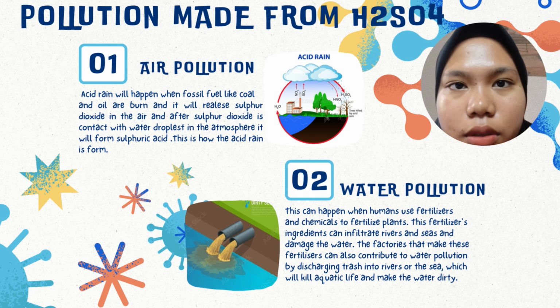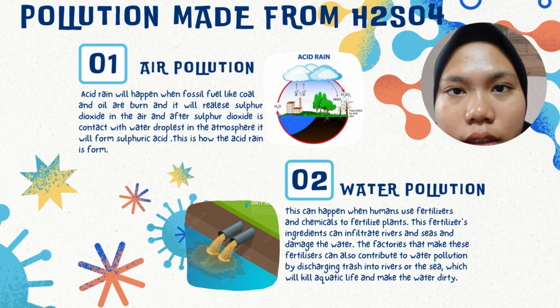The second one is water pollution. This can happen when humans use fertilizer and chemicals to fertilize plants. The fertilizer's ingredients can infiltrate rivers and the sea and damage the water. The factories that make these fertilizers can also contribute to water pollution by discharging waste into rivers or the sea, which will kill aquatic life and make the water dirty.